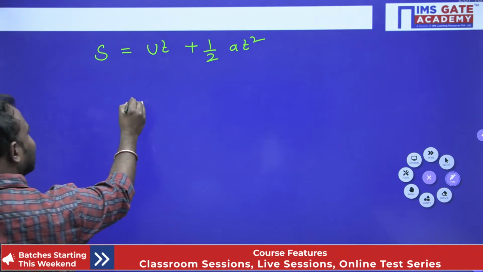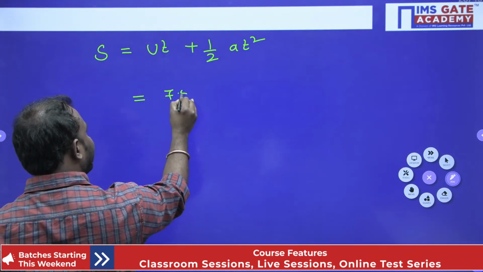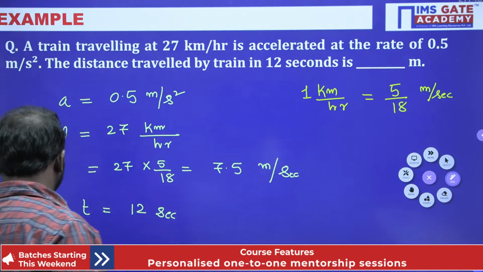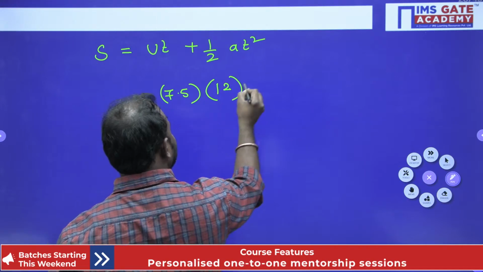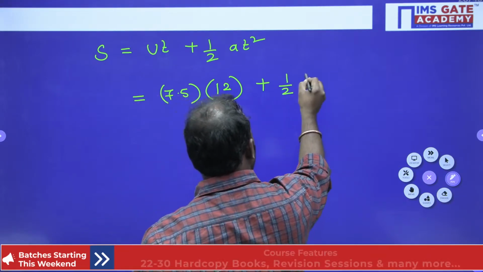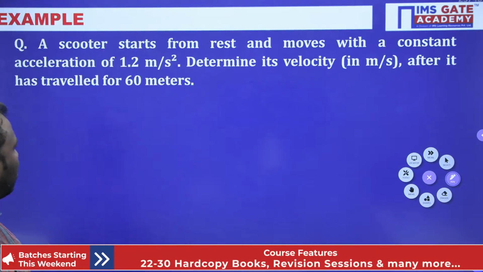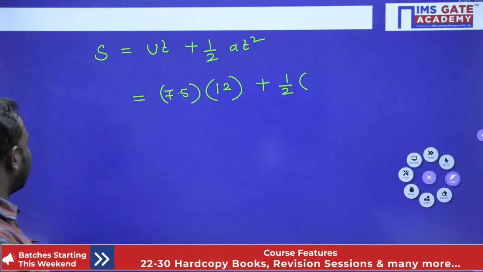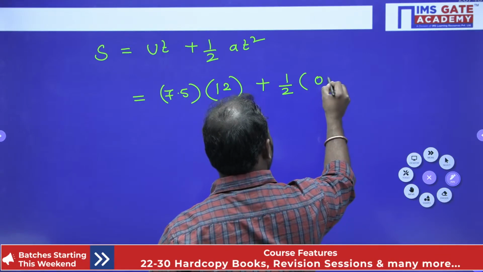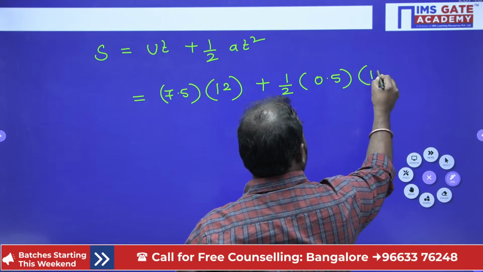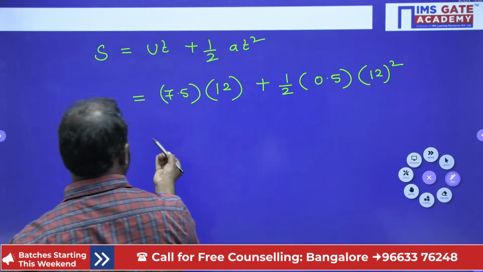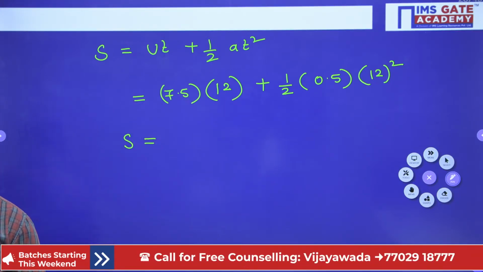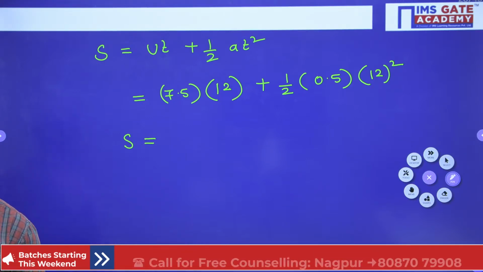I know the velocity. What is the velocity? 7.5 into time, which is 12 seconds, plus half into a. How much a is given, guys? 0.5 meters per second square, and then again it is going to be 12 square. Now solve this, guys, and let me know the displacement.